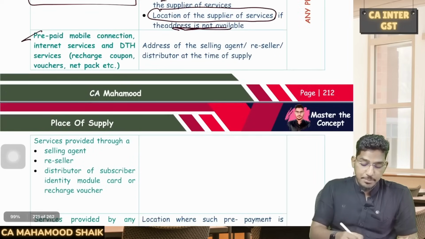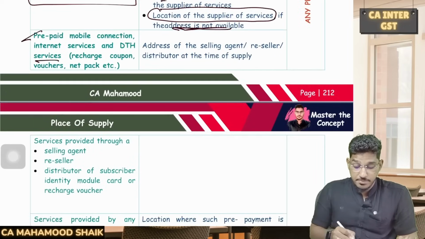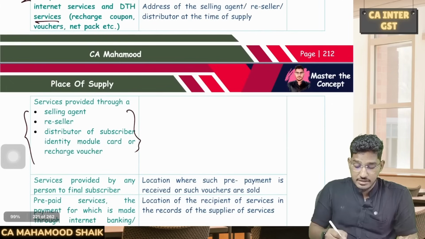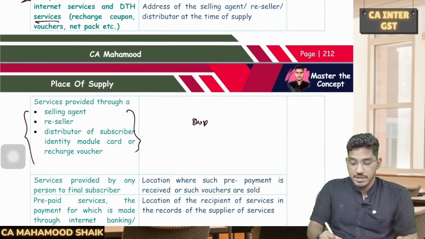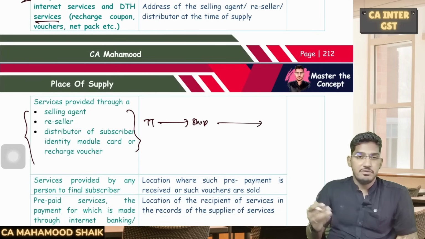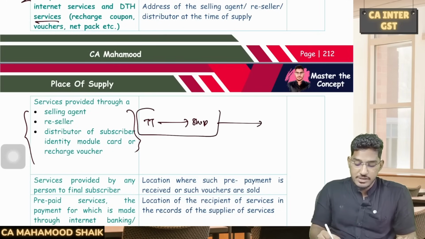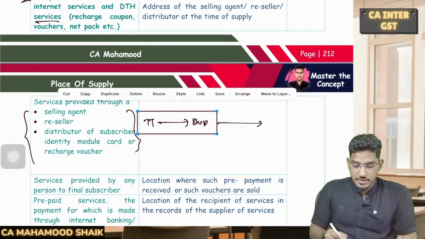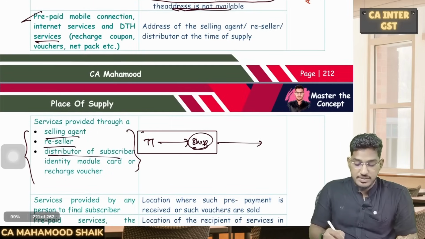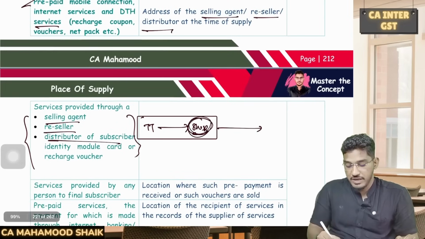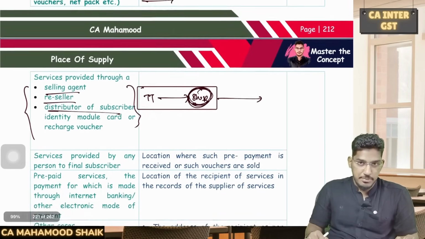Next one. Then we have prepaid mobile connection, internet services and DTH services provided through a selling agent, reseller, distributor. So previously we used to have recharge cards, recharge coupons and all, where there will be a shopkeeper. This telecommunication company will sell the voucher or give that device to the shopkeeper. The shopkeeper will sell it to the ultimate customer. Now they are talking about this transaction. Those prepaid mobile connection services which are provided through that selling agent, reseller, distributor or identity module card. So in this transaction, what will be the place of supply? Here the place of supply will be the address of that agent, reseller or distributor. So wherever the shopkeeper is located, that will become the place of supply.